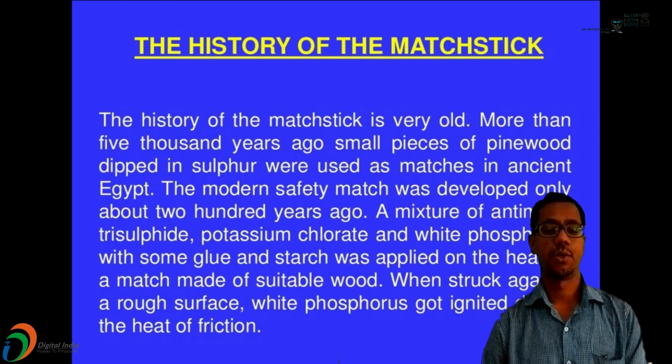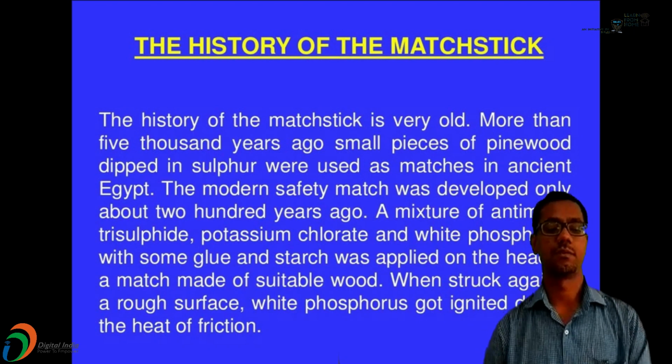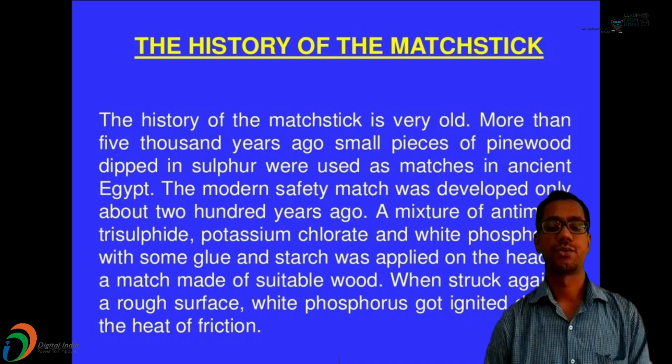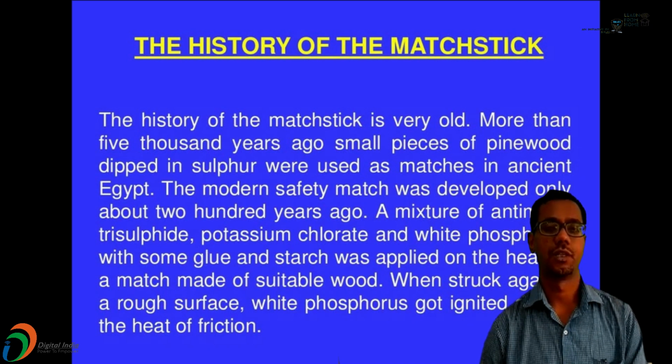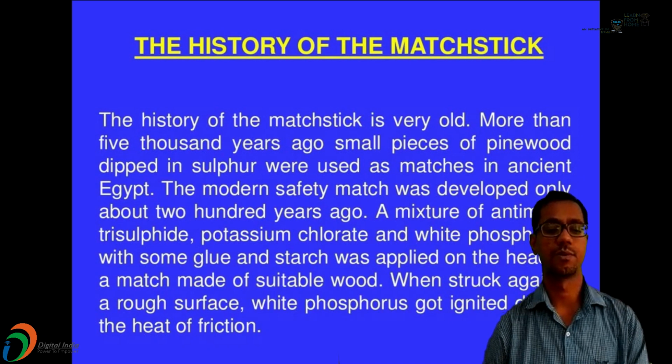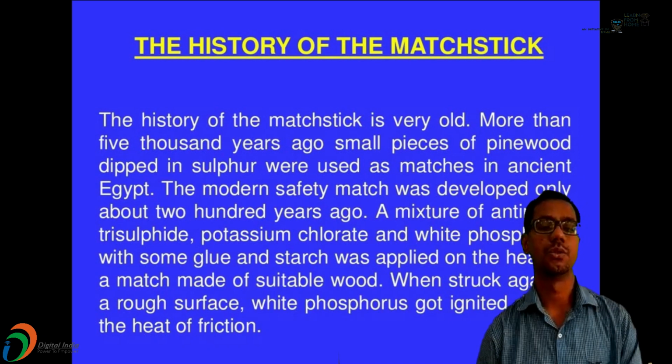See, this is the chemical composition for the preparation of the matchstick: antimony trisulfide, potassium chlorate, and white phosphorus with some glue and starch was applied on the tip of a match made of suitable wood. When struck against a rough surface, white phosphorus ignited due to the heat of friction.